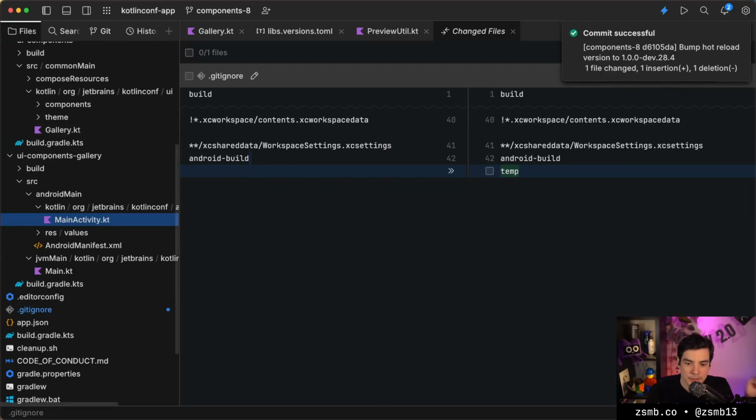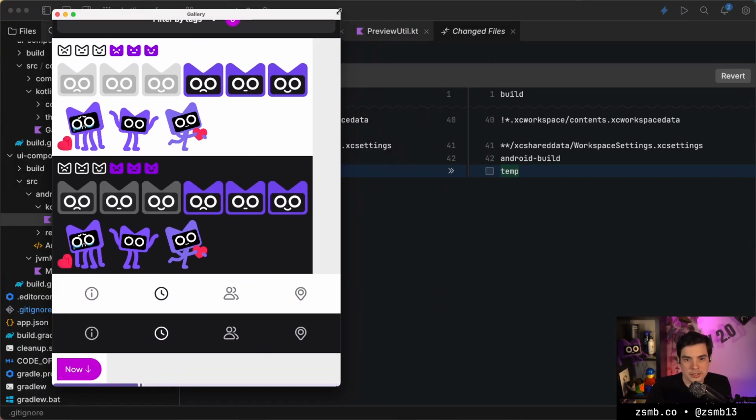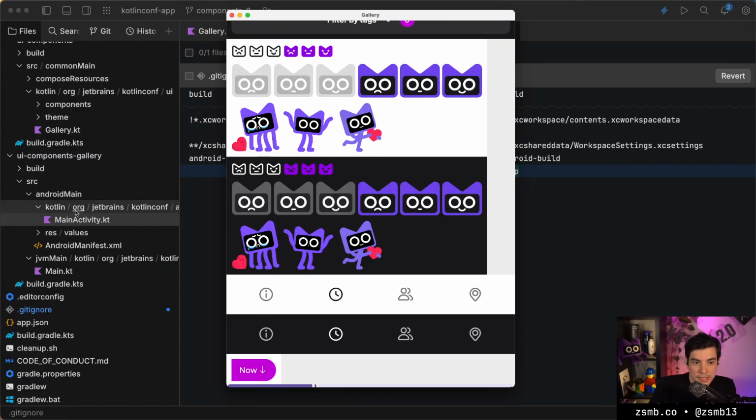Okay, before we pick a new component to work on, I think we can look at some of the existing things that I've added, and I also want to talk a bit about why I wanted to have an Android emulator that's easy to start with the gallery of components. So let's take a look at these two things first.